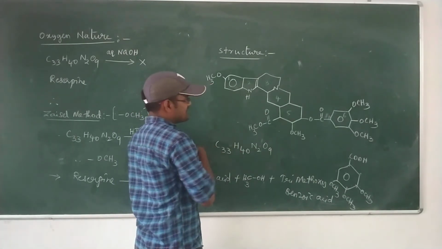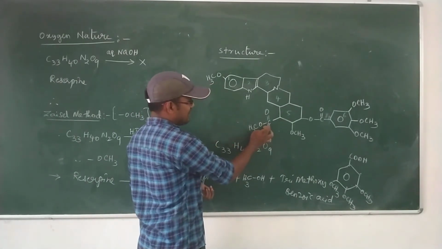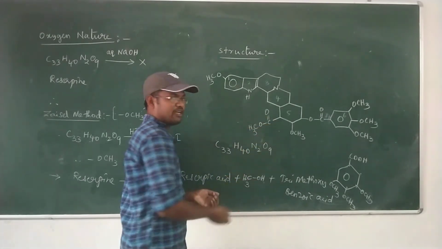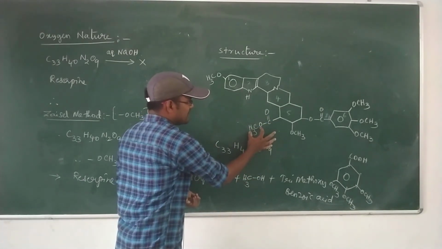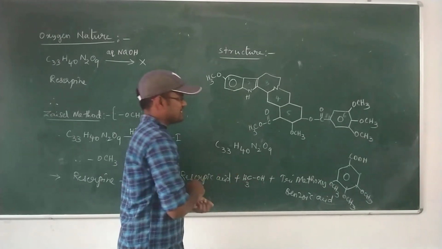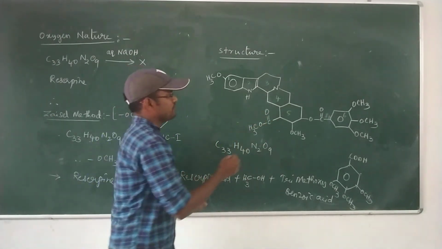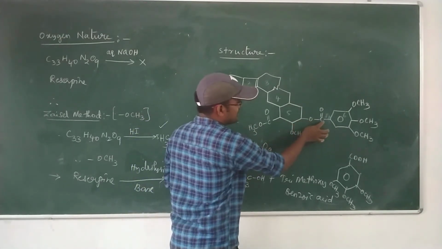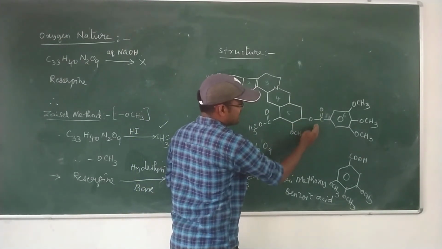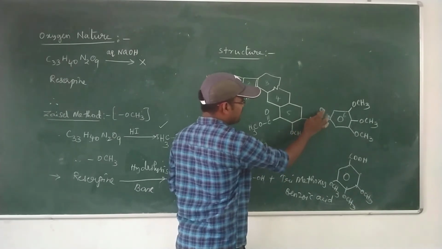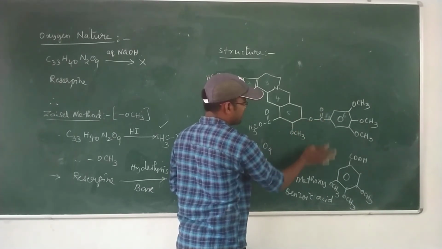Reserpic acid looks like this: the C double bond OCH3 undergoes hydrolysis, CH3OH is eliminated, and C double bond OH is formed. Next, on this side hydrolysis takes place here: the O group is converted into OH and the C double bond O group is converted into C double bond OH.